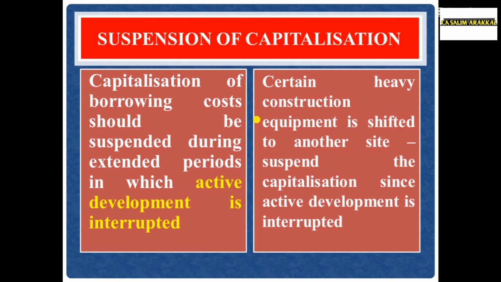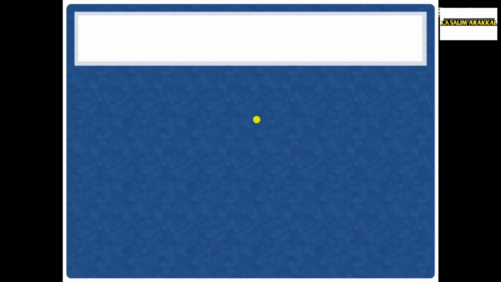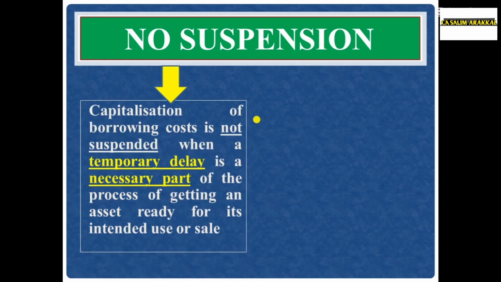Next, we discuss certain instances where capitalization of borrowing costs need not be suspended. Example 1, capitalization of borrowing cost is not suspended when a temporary delay is a necessary part of the process of getting an asset ready for its intended use or sale. The keyword is temporary delay is a necessary part.